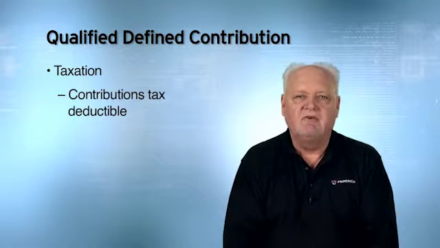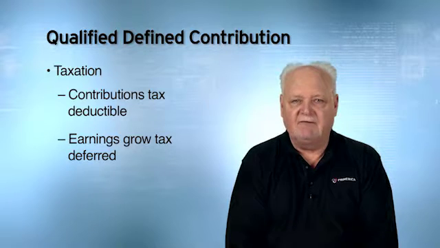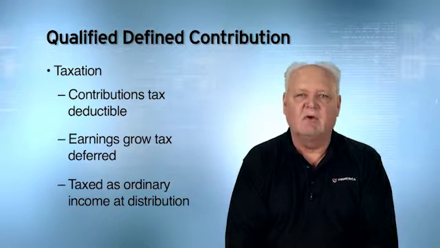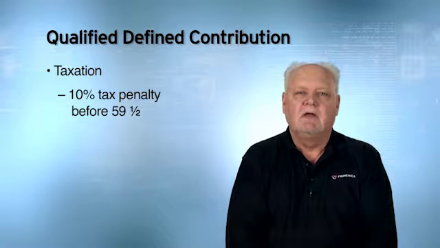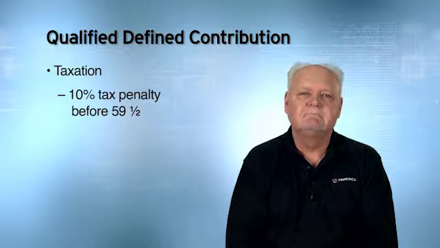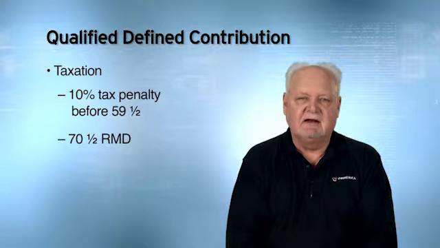Taxation. Contributions would be tax deductible to the employer. Money grows tax deferred. When the money comes out, 100% taxed as ordinary income. If you take the money out before 59.5, 10% tax penalty on the distribution. And when you reach 70.5 years of age, you're required to take a mandatory distribution.